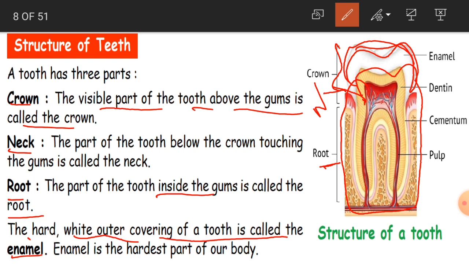And enamel is the hardest part of our body. See, it is the hardest part of our body, enamel. So this is the enamel. Clear, children? This is what we have learnt in today's session about teeth. You have to protect your teeth so that we can eat good food and get the food digested well in our stomach.